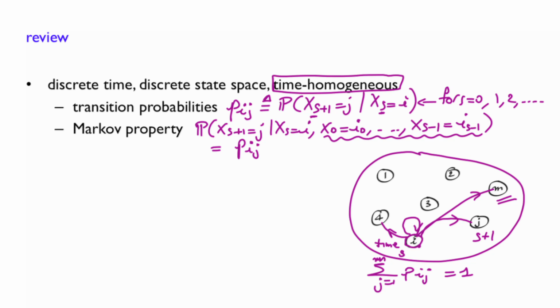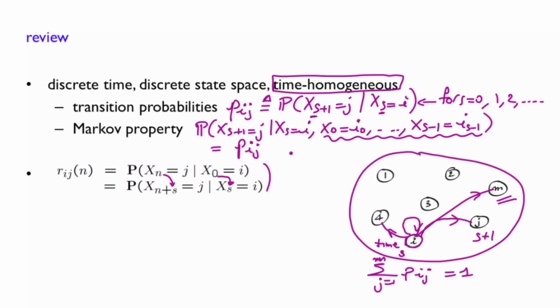We are interested in finding the probability that the chain is in a state j after n transitions, given that it is now in state i. Now, because of time homogeneity, this is the same thing as that. In other words, the current time could be at any time s. We just have to add s here, and again, that is nothing else than this property. So we are interested in calculating Rij of n for any n.